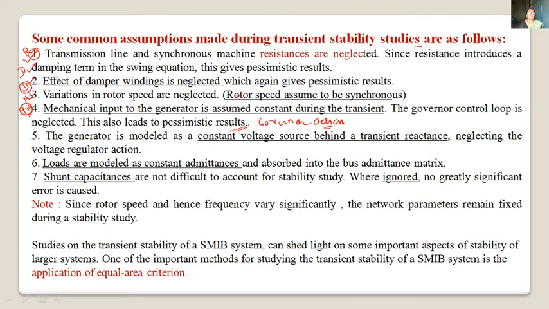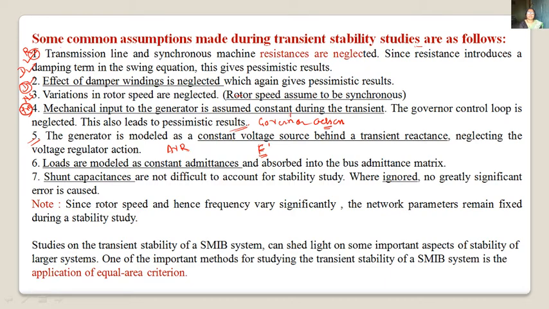Fifth assumption is that the generator is modeled as a constant voltage source behind a transient reactance. The voltage behind transient reactance is assumed to be constant. That means E dash is assumed to be constant. Here we are neglecting the effect of the automatic voltage regulator. What is this effect?